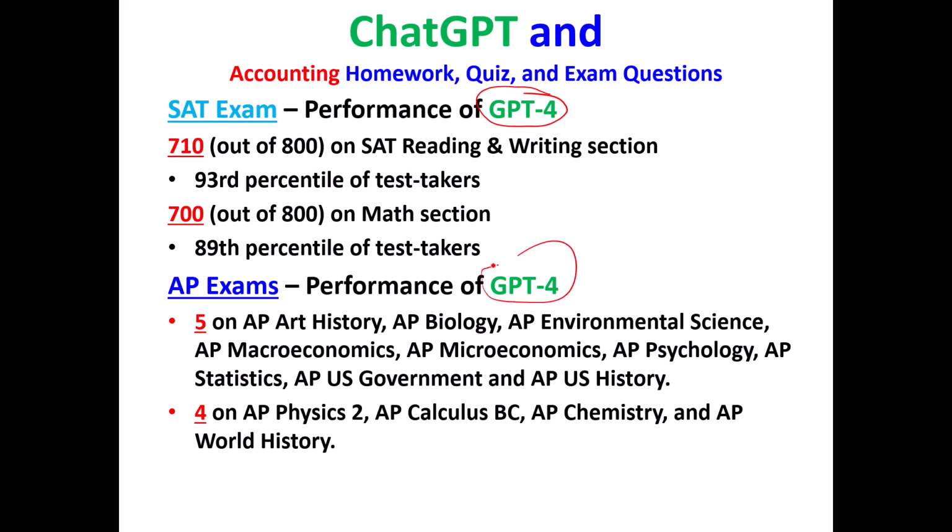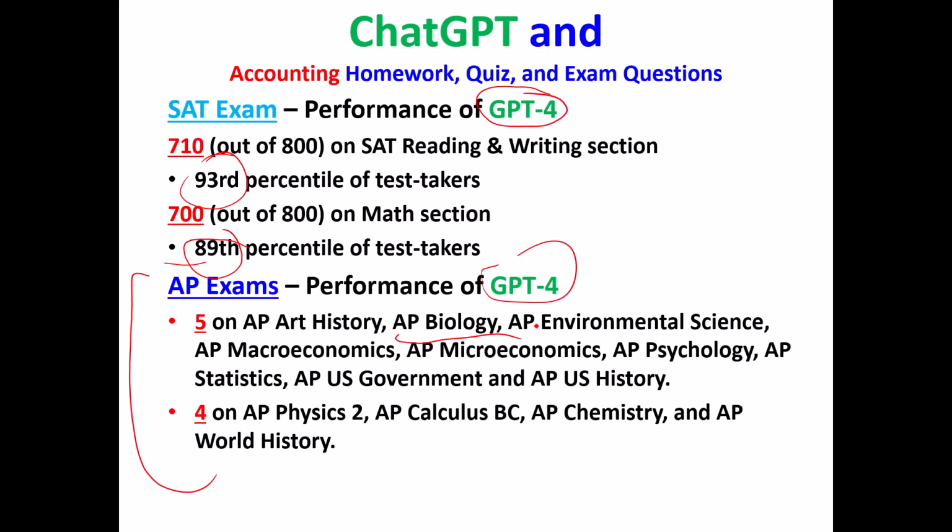Though the enhanced version, GPT-4, the one you have to pay to use, has taken the SAT exam and got 93% on the verbal and 89% on the math. That's not bad. AP exams, bam, got a 5 on AP biology. I took AP biology in high school and worked my guts off to study for that exam. ChatGPT or GPT-4 got a 5 on it, which is as high as you can get.